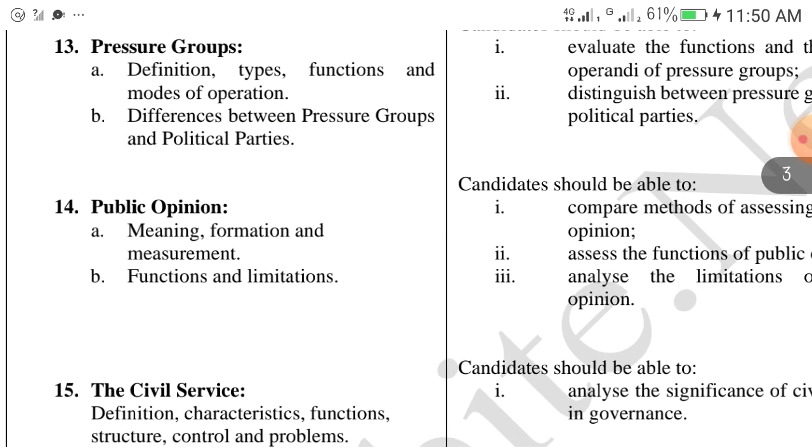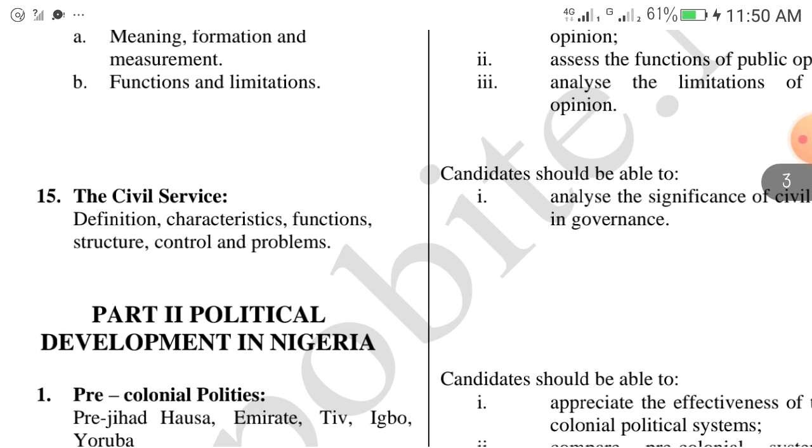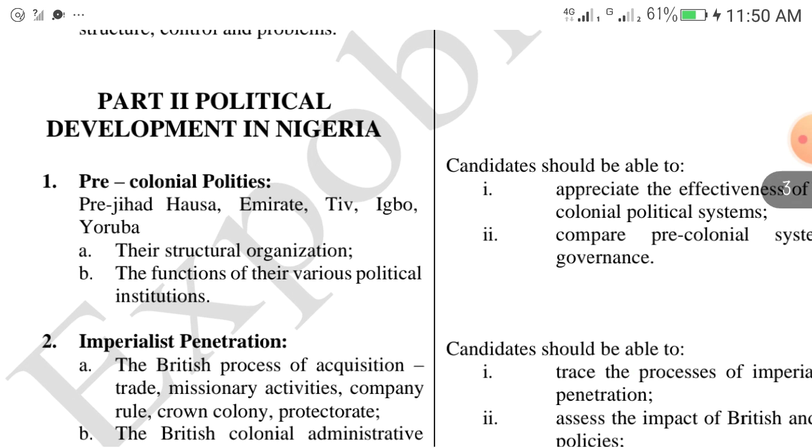After political parties, we have pressure groups, both definition of pressure groups, functions of pressure groups, types of pressure groups, differences between pressure groups. Then we have public opinion. We have the civil service as a topic.